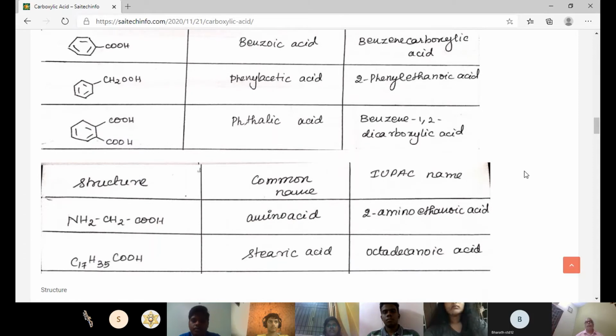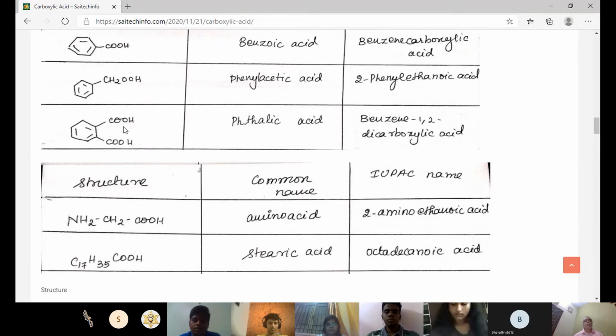And the last structure is phthalic acid, and the IUPAC name is benzene 1,2-dicarboxylic acid. And last we have two important points. Normally, when two carboxylic acids are substituted in the ortho position, that is the vicinal position, they have the tendency to undergo dehydration so that you are able to get an anhydride. So it becomes phthalic anhydride. That is, you have to draw the benzene structure, then CO and CO, and in between that you have to bring the O. Okay, so that is known as phthalic anhydride.